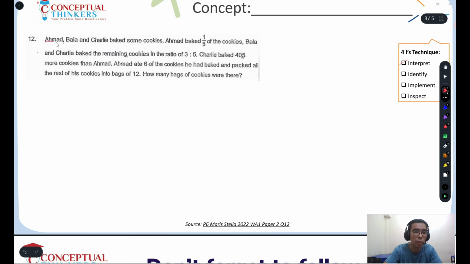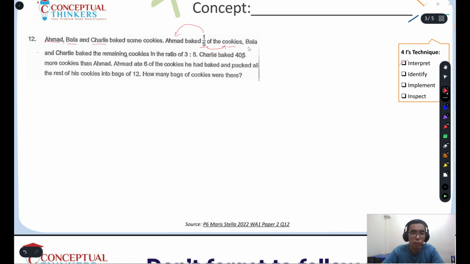So we have Ahmad, Bala and Charlie. They have baked some cookies. Now Ahmad baked 1/5 of the cookies. When it comes to this kind of phrase, the numerator will always go to the first subject. So this 1 will go to Ahmad, and this 5 will go to the cookies. In this case, this 5 represents the total number of units for the cookies.